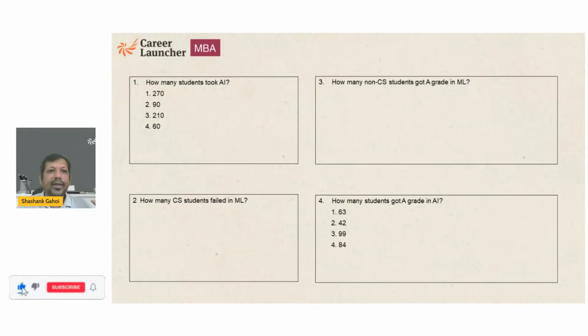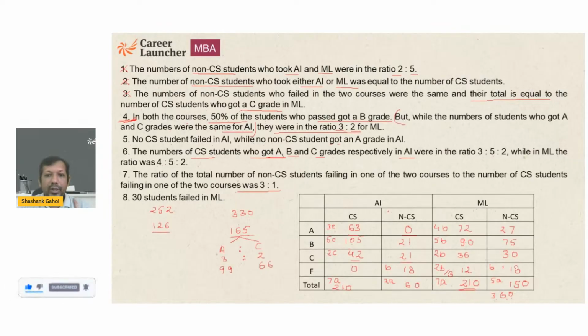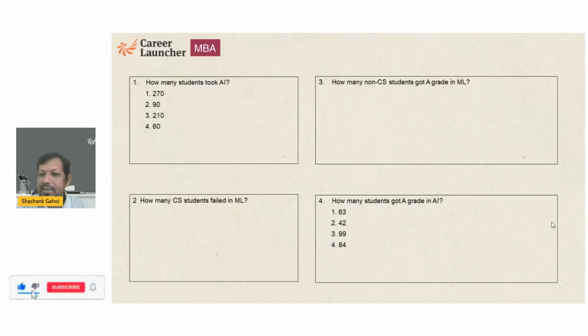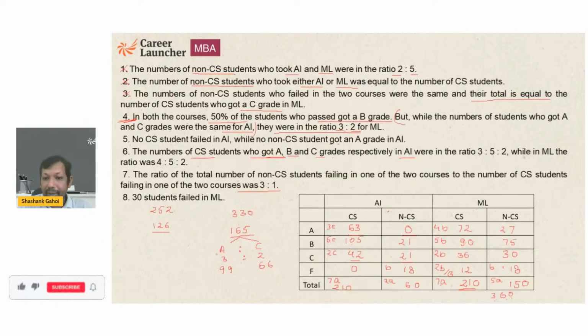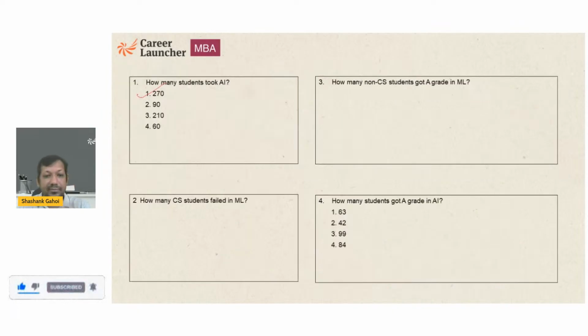I think we can get any answer. How many students took AI? So AI is going to be 210 plus 60. That is going to be 270 students got AI. Okay. How many CS students failed in ML? That is going to be 12. Correct answer.